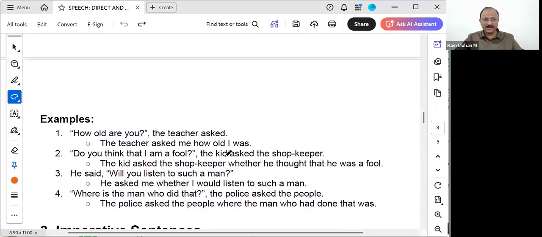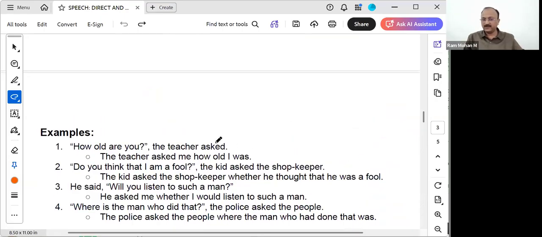Now let's see some more examples. How old are you? The teacher asked. The teacher asked whom? It's not clearly mentioned. Suppose we consider the teacher asked me, how old are you? The teacher asked me how old, because the same questioning word has come as the connecting word. How old are you, are will become was. How old I was.